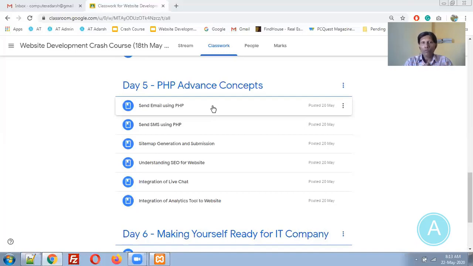And finally, integration of analytics tools. What is analytics? Are you aware of analytics?